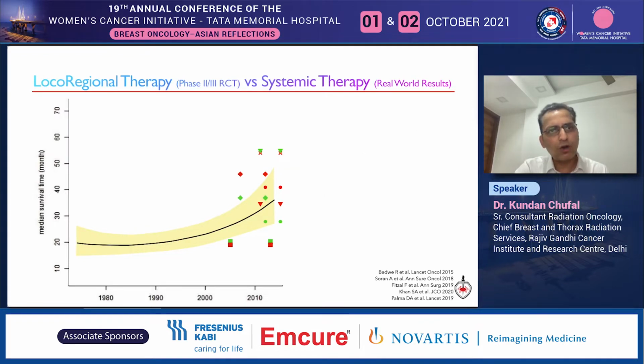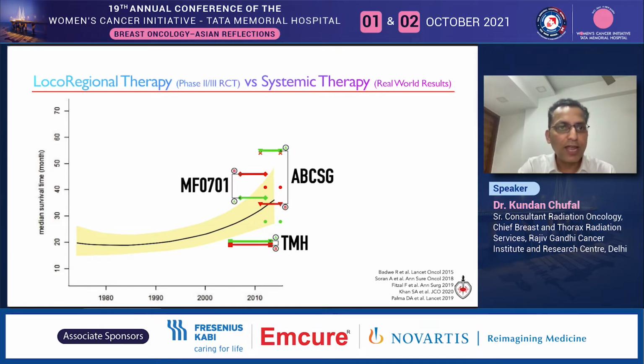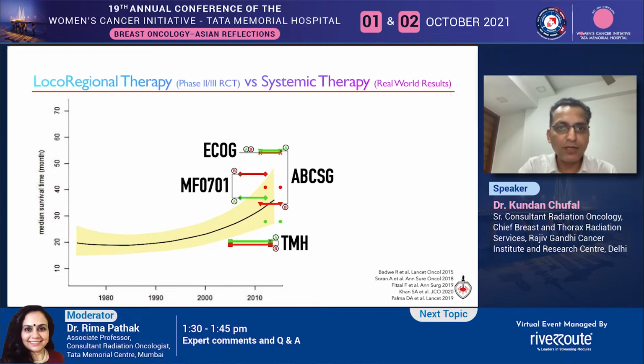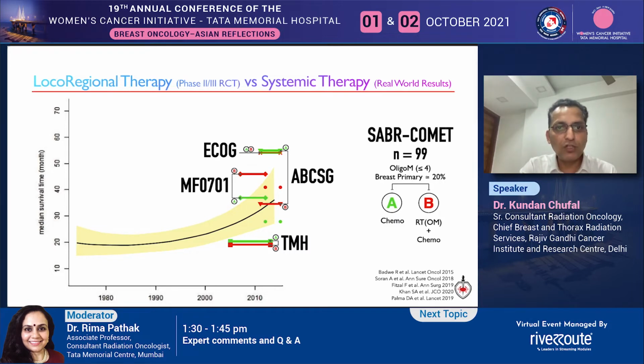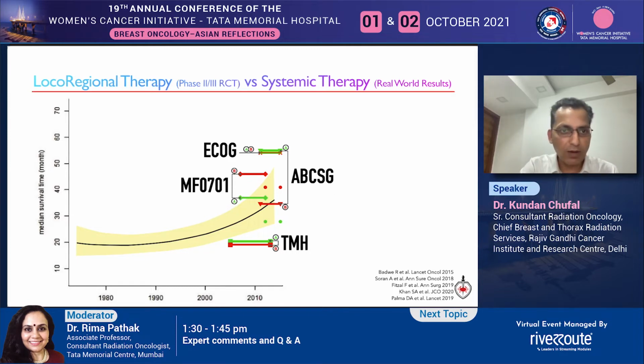So plotting the results of these trials on the real world chemotherapy data I showed previously, the results are on both sides of expected median survival for the time period in which these trials were performed. Green bars are control arms, red bars are trial arms, and the width of the bar represents the study time period. There is another recent trial which had about 20% of patients with oligometastasis from breast primary, the SABR-COMET trial by David Palma, and its results for both trial and control arms fit perfectly into the curve of expected